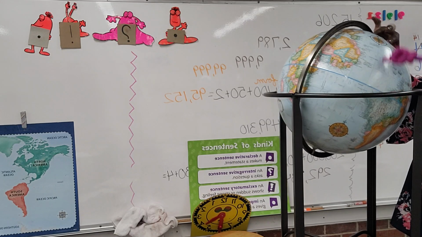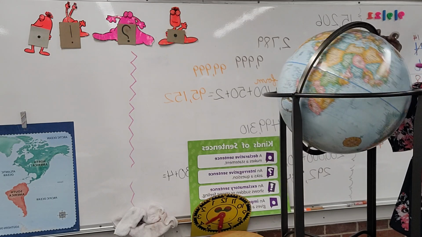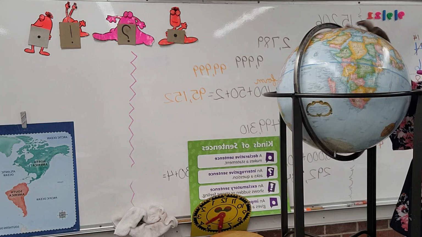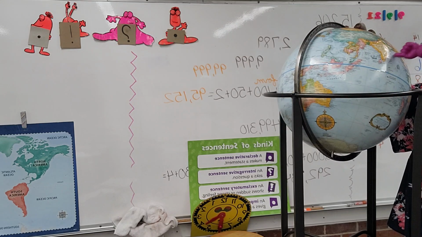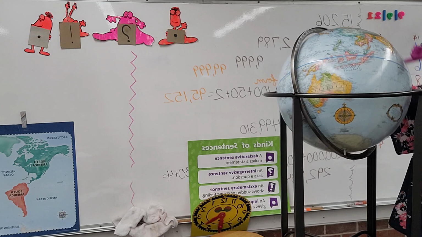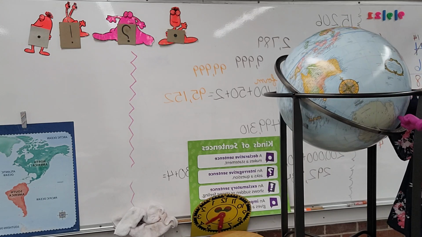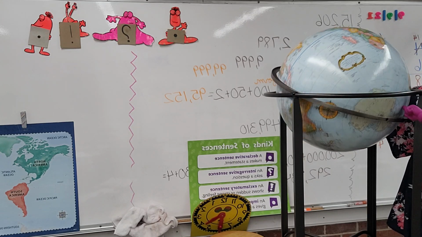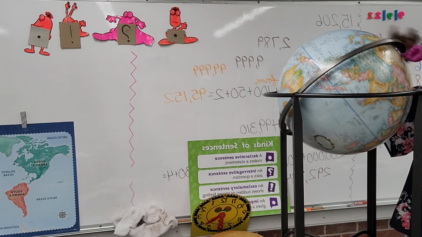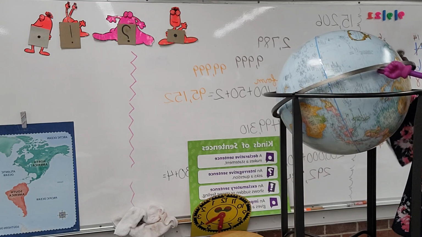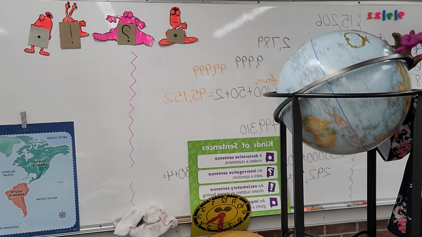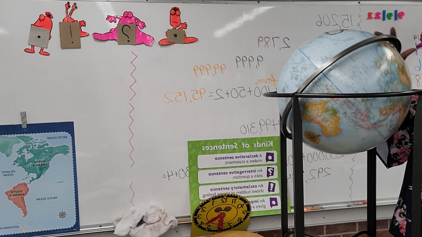Then we have our Atlantic Ocean, which is smaller, and then we have our Indian Ocean, which is right here under India. The Southern Ocean is way down here with Antarctica. And then we have our Arctic Ocean on the very top. Okay, so that Arctic Ocean is right there.